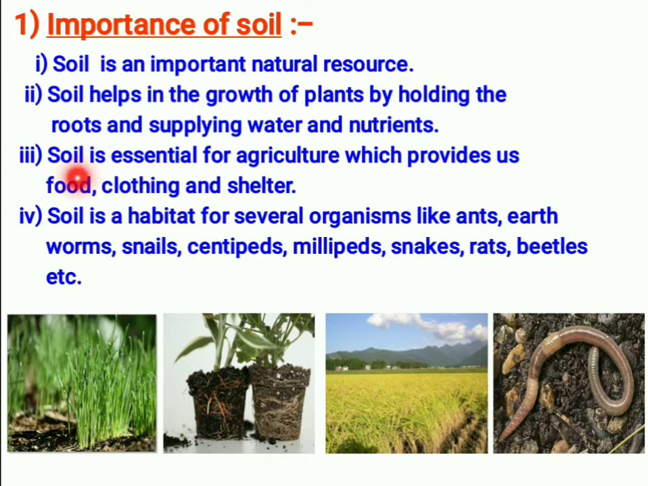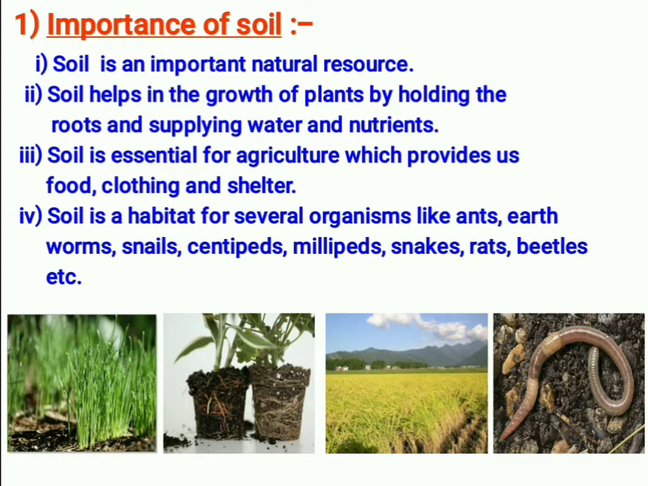Next, soil is essential for agriculture, which provides us food, clothing and shelter. So soil is also essential for agriculture. Do you know what agriculture is? Agriculture means growing a large number of plants at one place. A large number of crops or plants are grown at one place. Then it is called a crop, and the growing of crops is called agriculture.